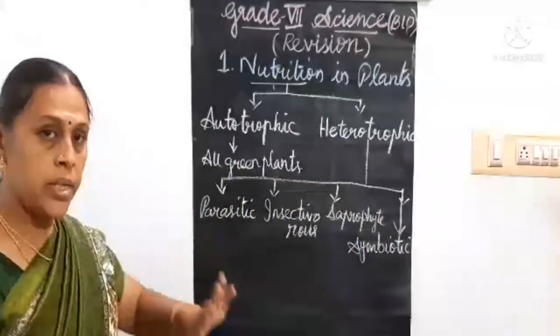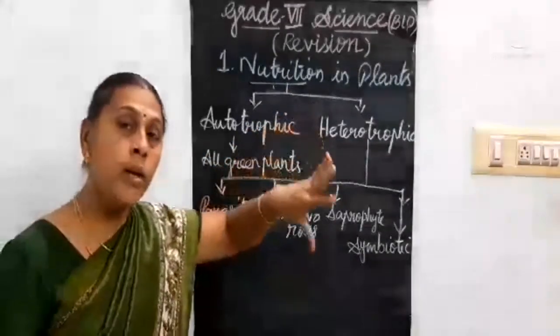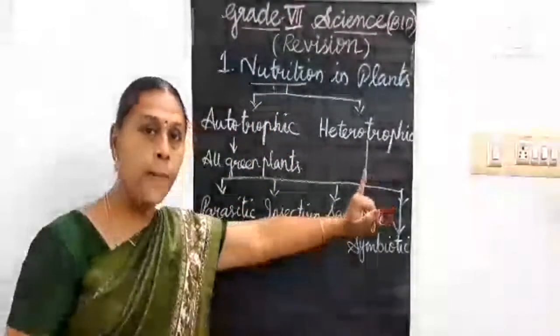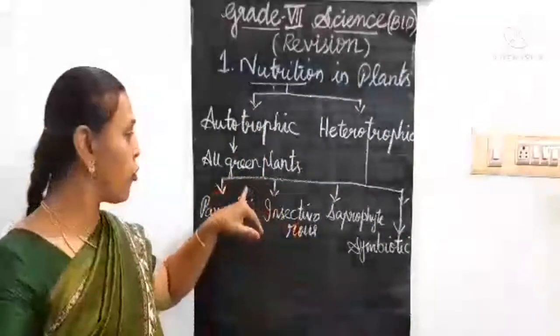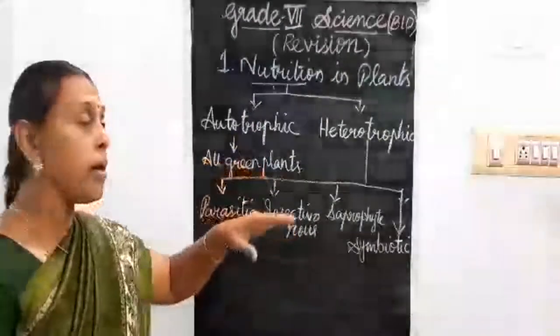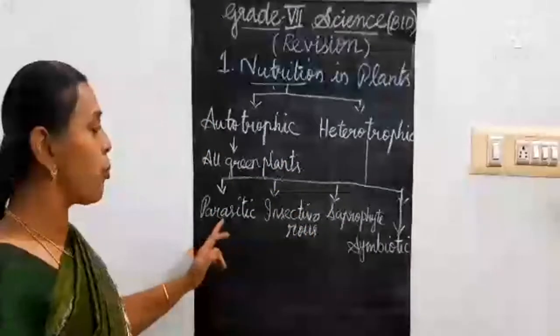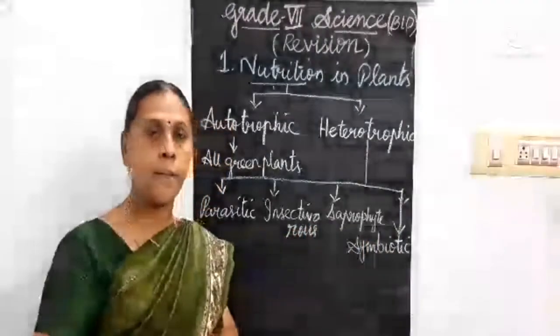So, generally the plants are classified into 2 on the basis of nutrition, autotrophic and heterotrophic. For autotrophic, all green plants which are able to prepare their own food. Heterotrophic, which depend on others, is classified into parasitic, insectivorous, saprophytic and symbiotic.